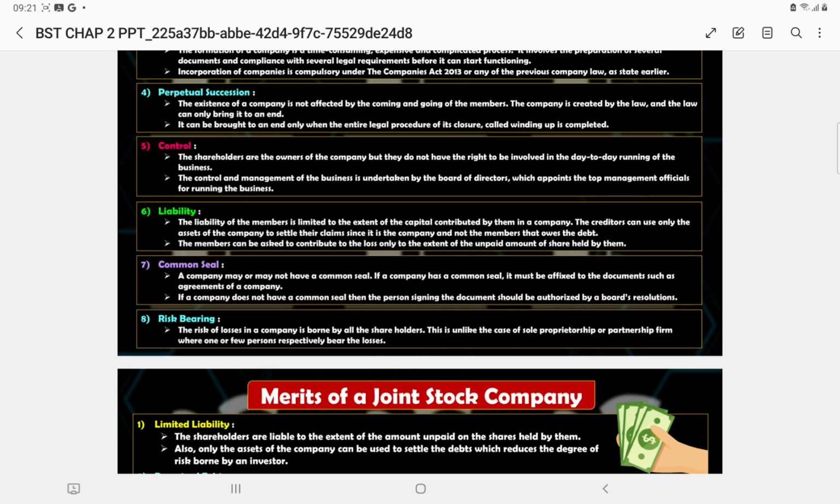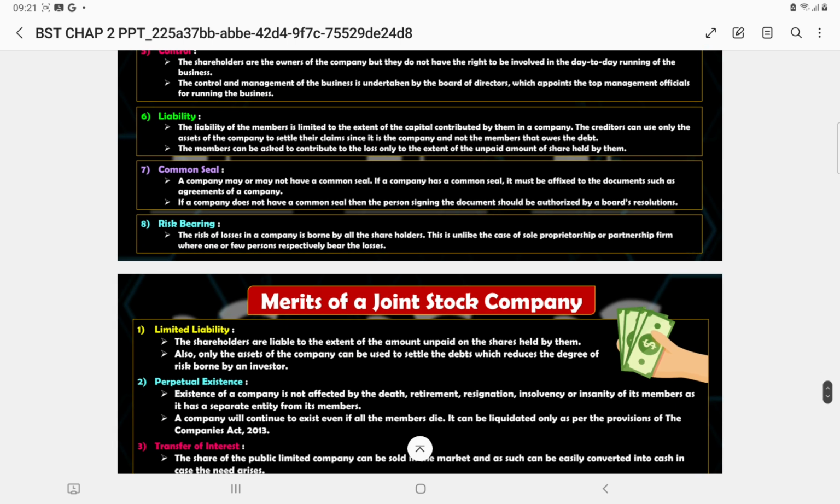Then is risk bearing. Shareholders are the risk bearers, but in case of partnership and sole proprietor, they were having more risk, more loss, shared by few people or a single person, but here it is being shared among the shareholders of the company, so it becomes quite easy for them.